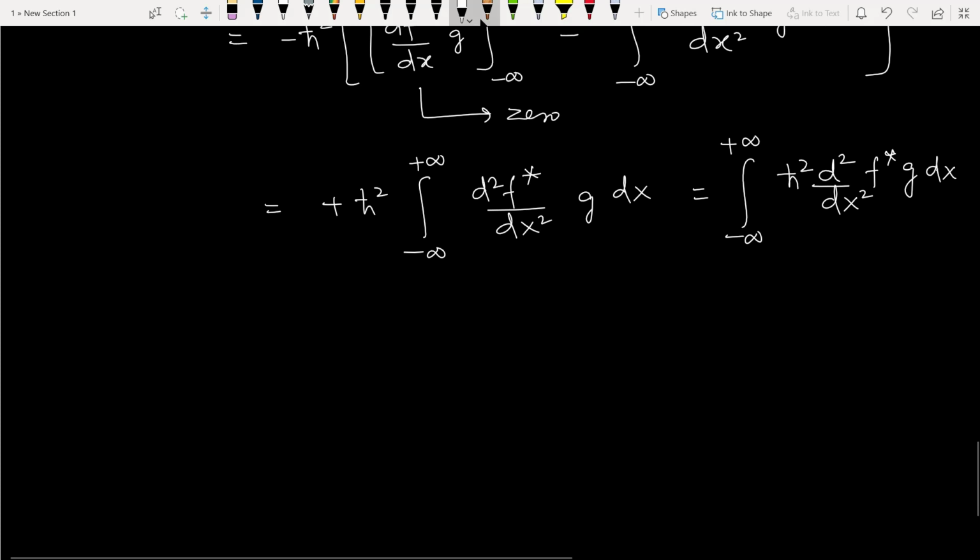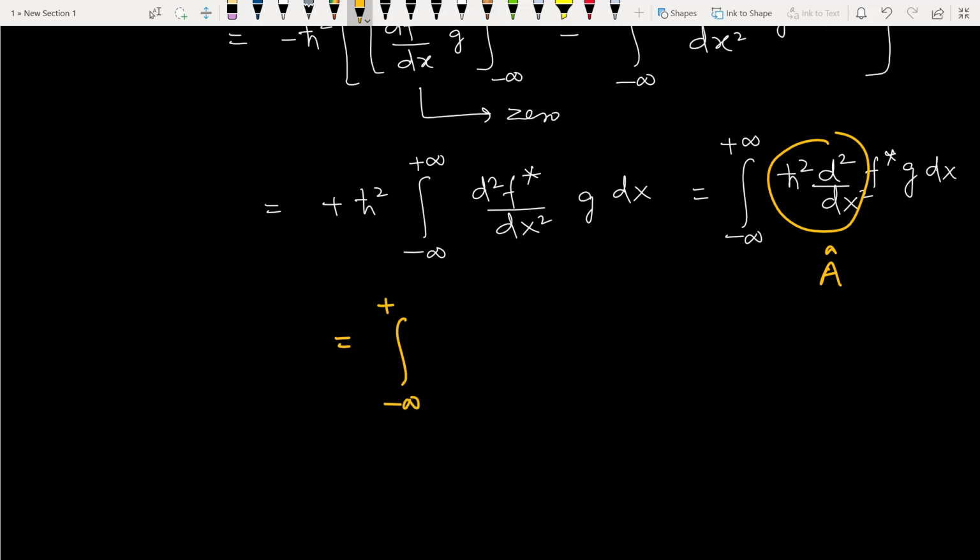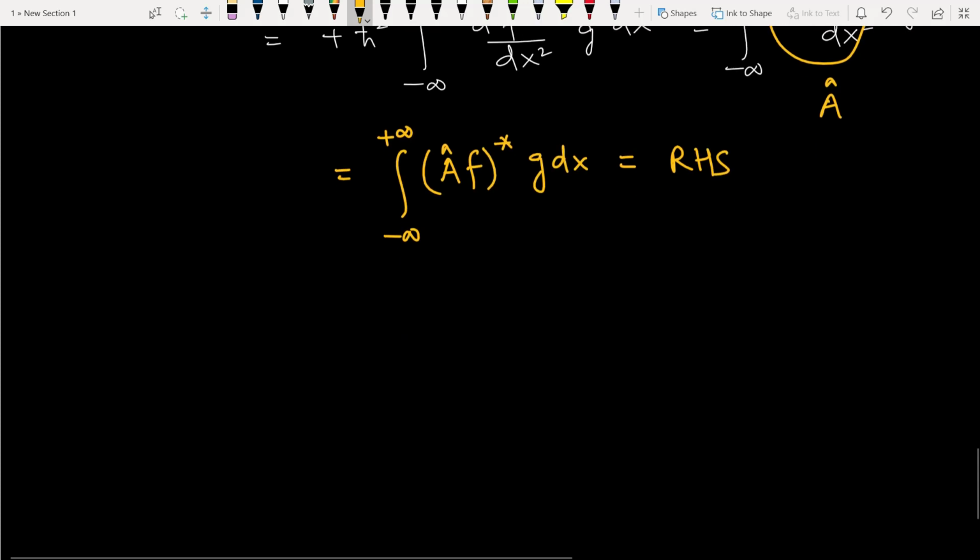So this will be your A cap. So we can write it as integral minus infinity to plus infinity A cap f star g dx. So it will be your right hand side. So as it is satisfying the condition for Hermitian operator, so px square is Hermitian.